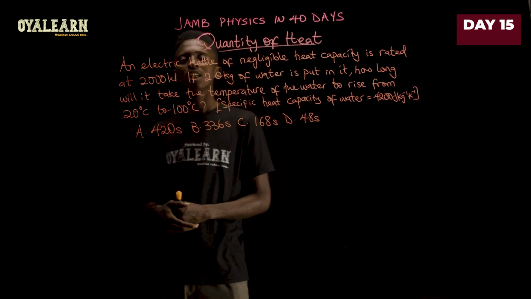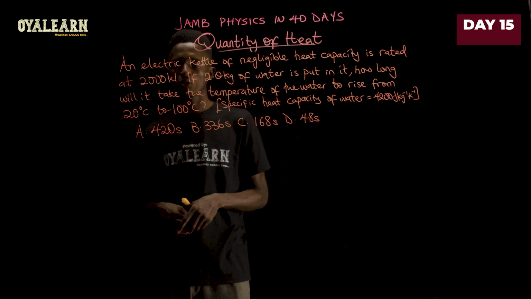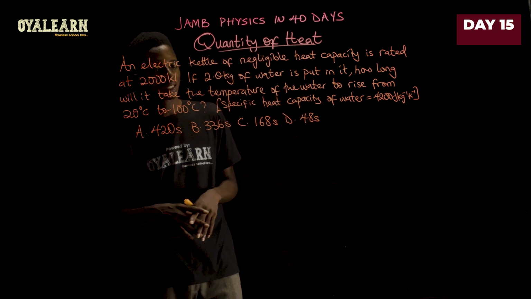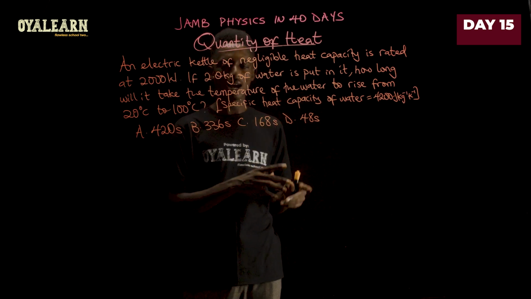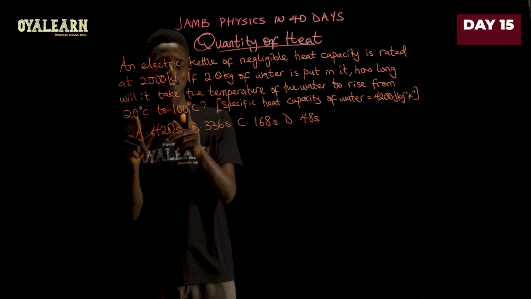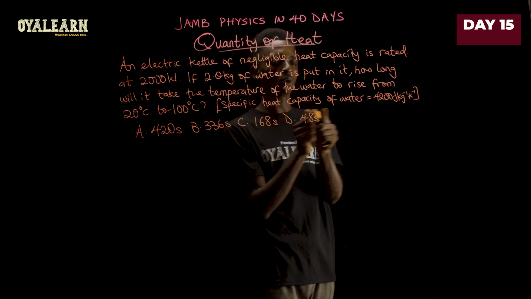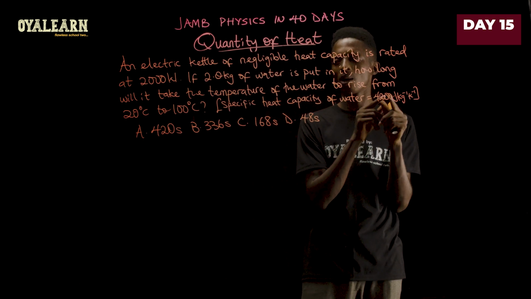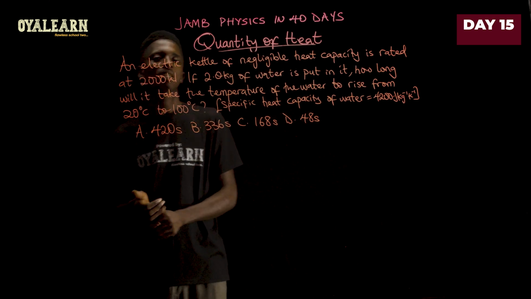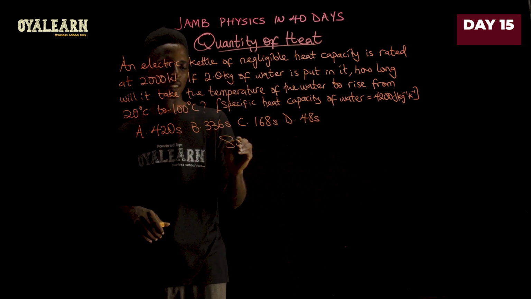This question says an electric kettle of negligible heat capacity is rated at 2000 watts. Now, if 2 kilograms of water is put in it, how long will it take the temperature of the water to rise from 20 degrees Celsius to 100 degrees Celsius? So the temperature change here is 80, the mass is 2, and the specific capacity of water is given as 4,200 joules per kilogram per Kelvin. Now, in this case, we're going to equate electric energy to the heat gained by the water. So here's the solution.